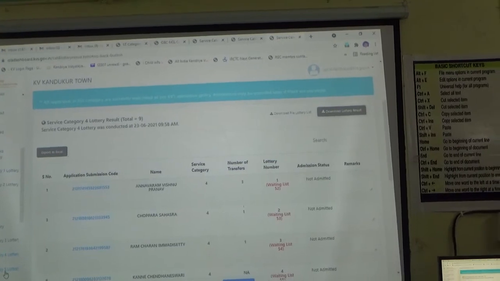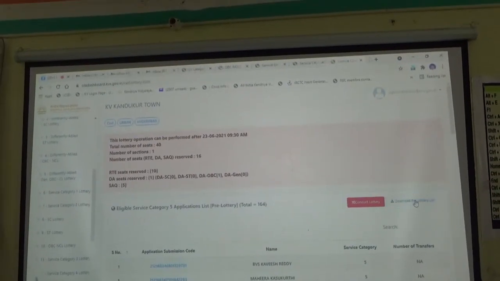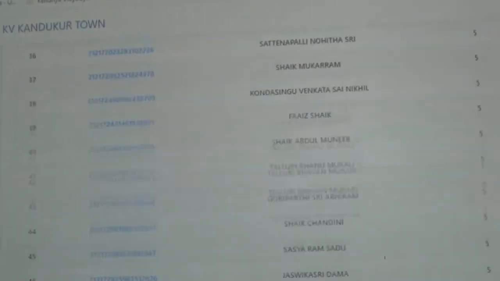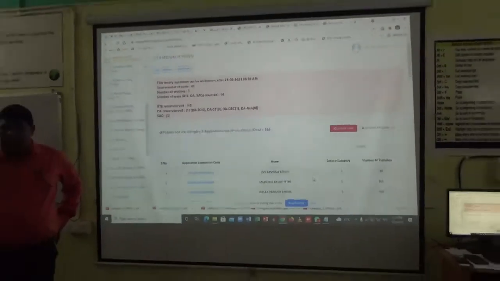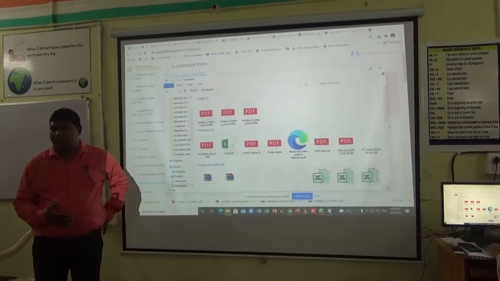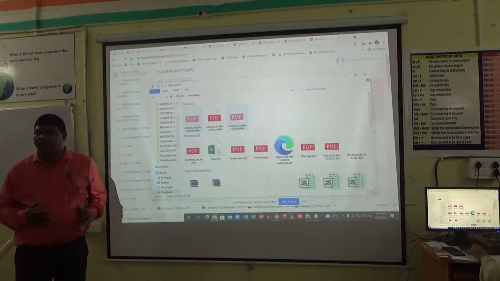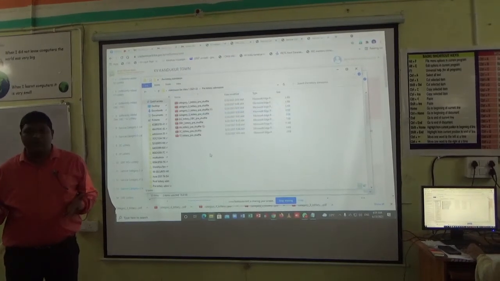Category 5, also public, 164. Apart from this, I would like to tell all the members, MP quota will be there. It is over and above. Only the principal's eligibility is 40, and it is our duty to accommodate these children over and above the strength. It comes under their quota. We are not going to enter it.